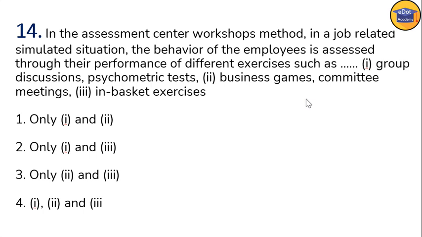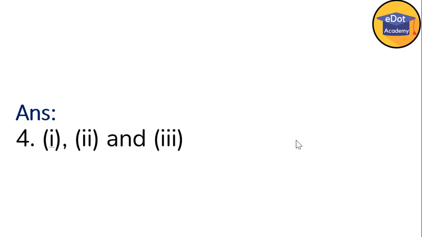Many options are given here, and the fourth is all. So here all options are correct, because while selecting and checking the performance of employees, group discussions, psychometric tests, business games, committee meetings, and in basket exercises are carried out. So the option all is correct. That means 1, 2, 3 is correct here.